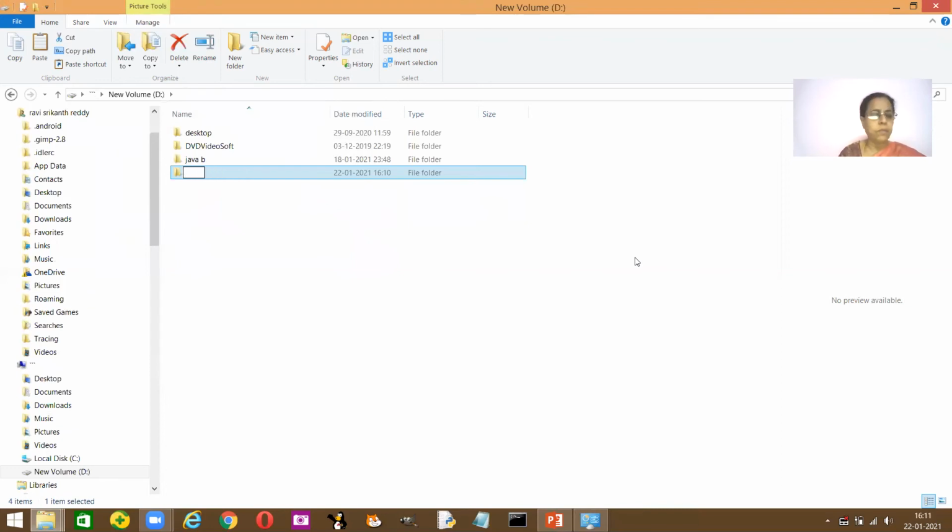Depending upon your section A, B, C, whichever you want, you put it as Java space A. Okay, I have two folders because I've created the path. I'm saying Java space A.